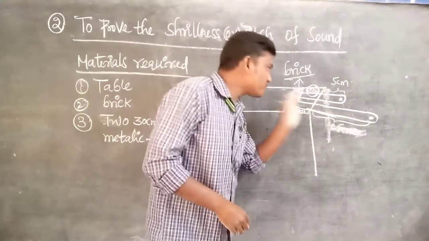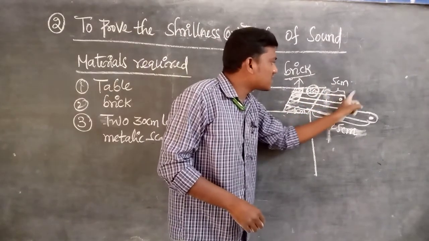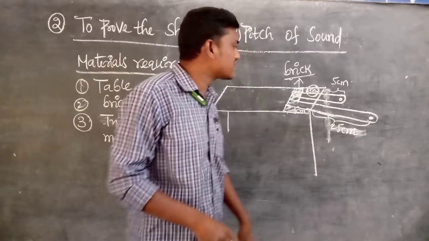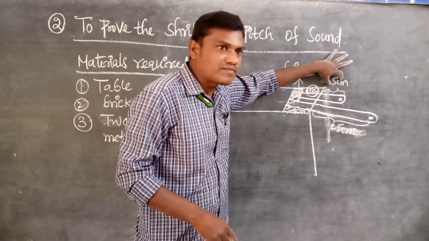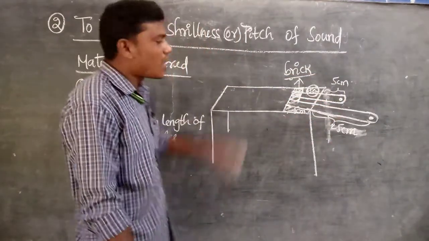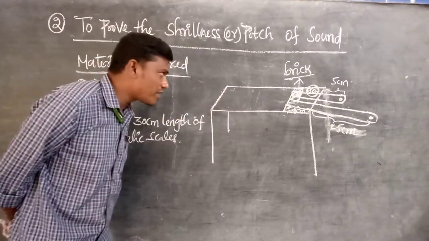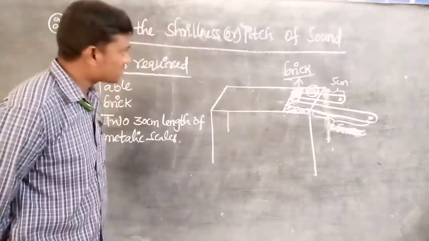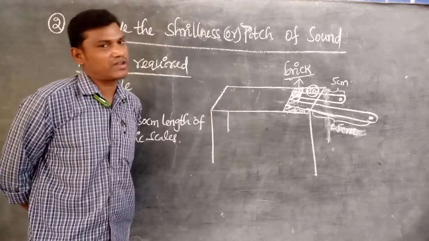For example, on the 5 centimeter length of the scale you apply 10 Newton force, and here also you apply 10 Newton force, and observe which one produces more vibrations, because we know that pitch depends on the frequency.